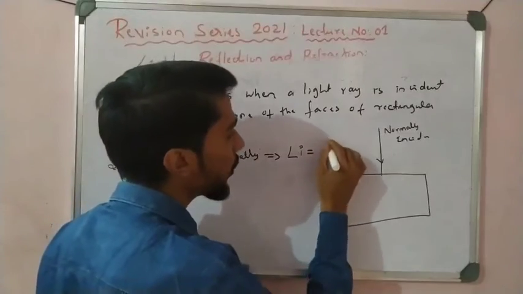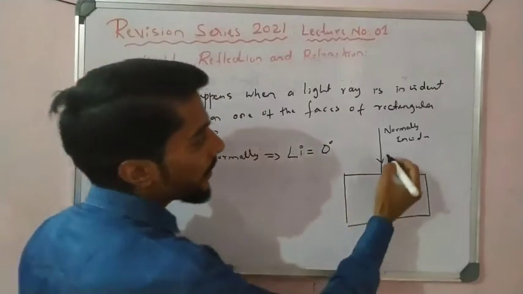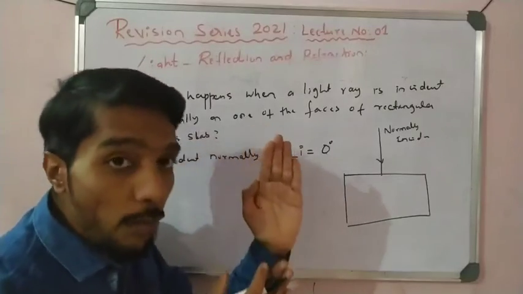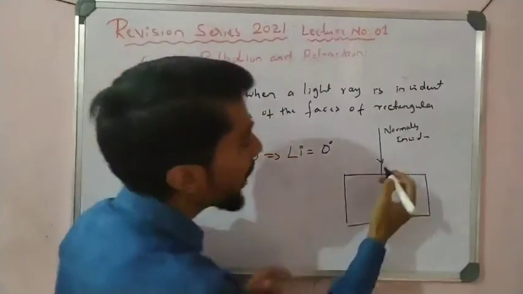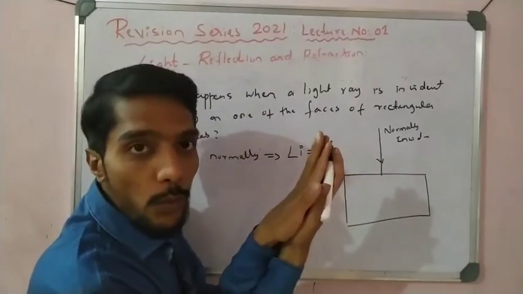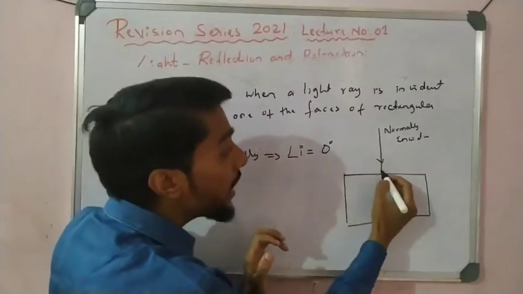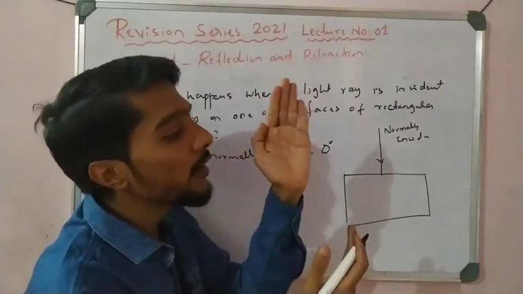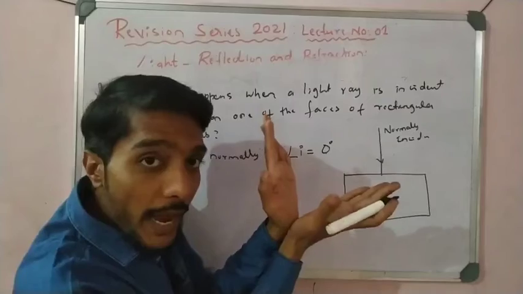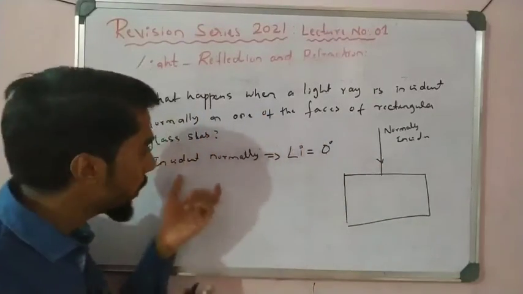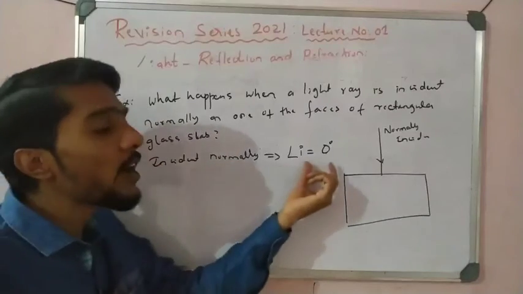Why is it 0, not 90 degrees? See here, what is the angle of incidence? The angle between the normal and the incident ray, but here the normal and incident ray both overlap with each other, so the angle is 0. It is 90 degrees with the glass, but the angle of incidence is nothing but the angle between normal and the incident ray, and here both overlap, so the angle of incidence is 0. So incident normally means angle of incidence is 0.